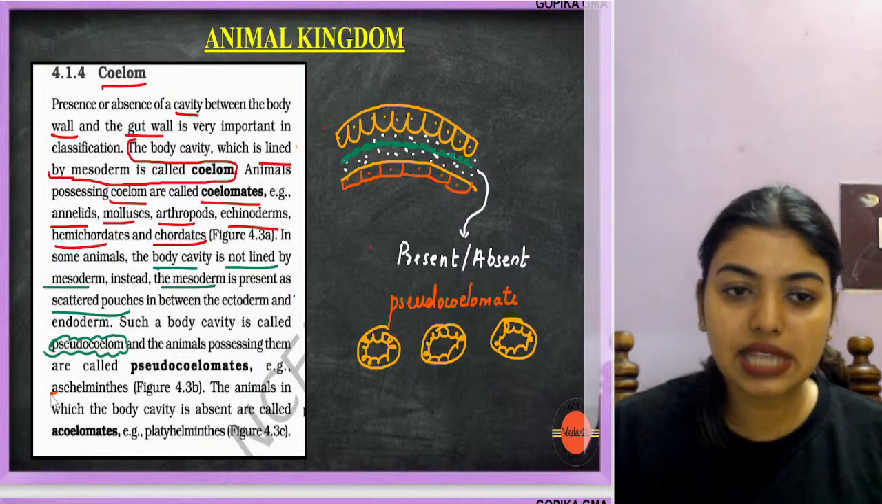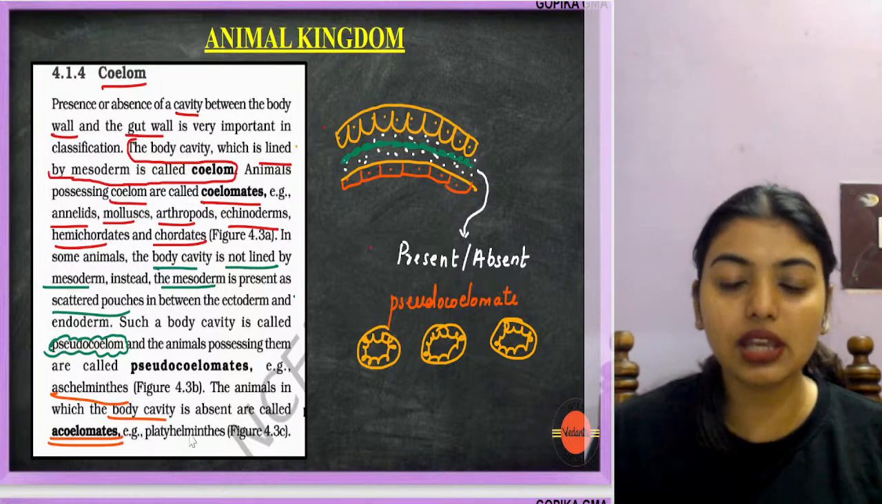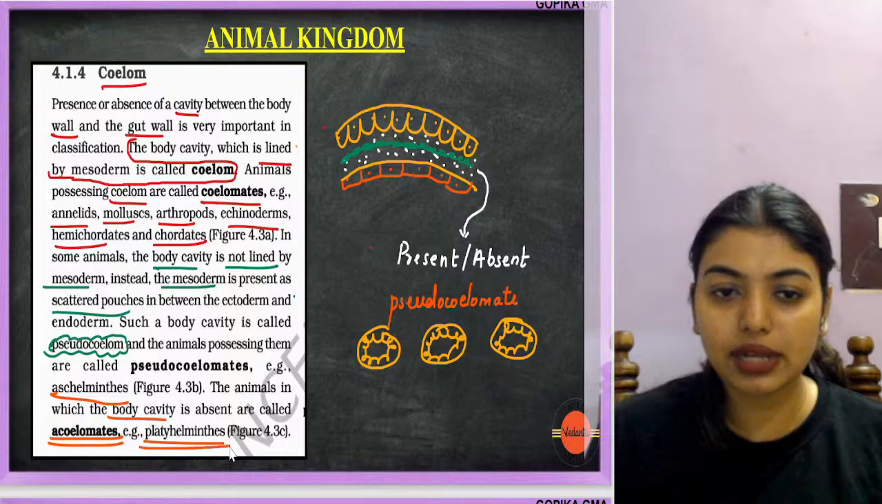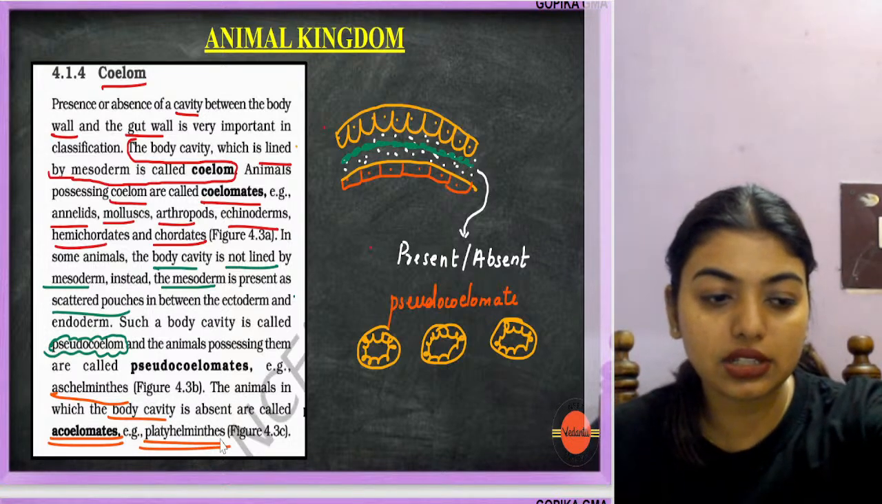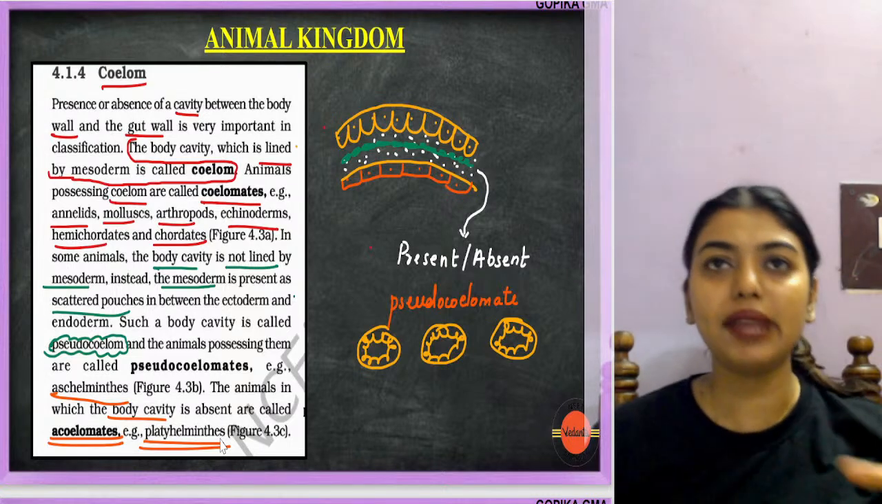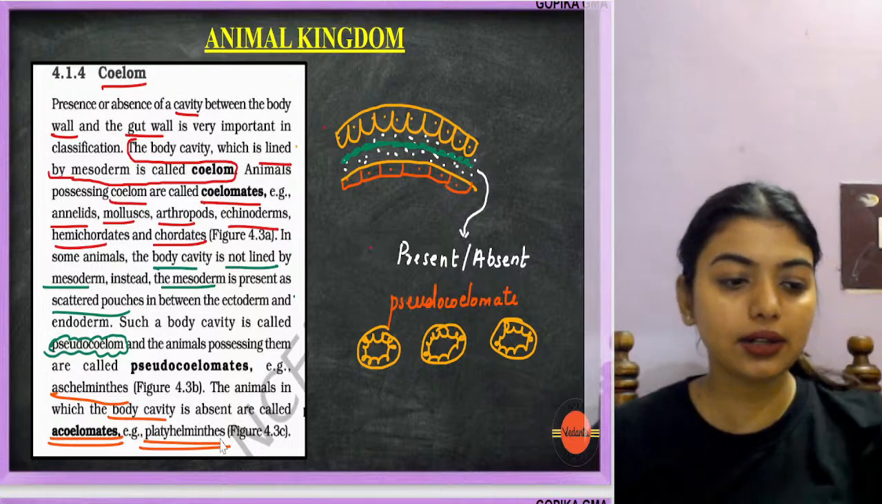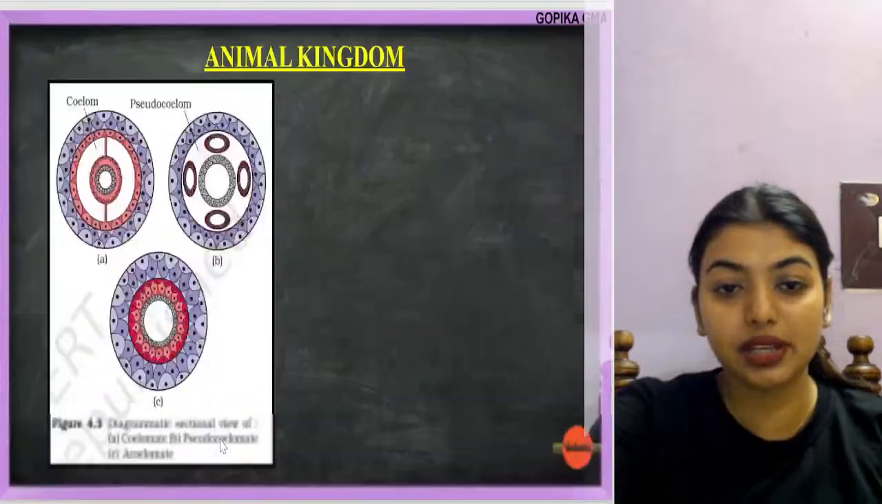Example is Aschelminthes. The animals in which the body cavity is absent are called acoelomate. Example Platyhelminthes. The only one that is acoelomate is going to be Platyhelminthes, and the only one which is going to be pseudocoelomate is going to be Aschelminthes. Done. Now we have so much to remember.